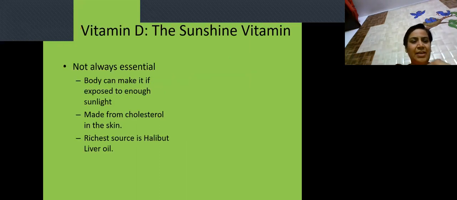Now, first of all, we are going to take up vitamin D. It is also known as the sunshine vitamin. Why? Because it is actually produced by the sun rays. And the precursor of vitamin D is 7-dehydrocholesterol, which in the presence of sun rays gets converted into its active form.